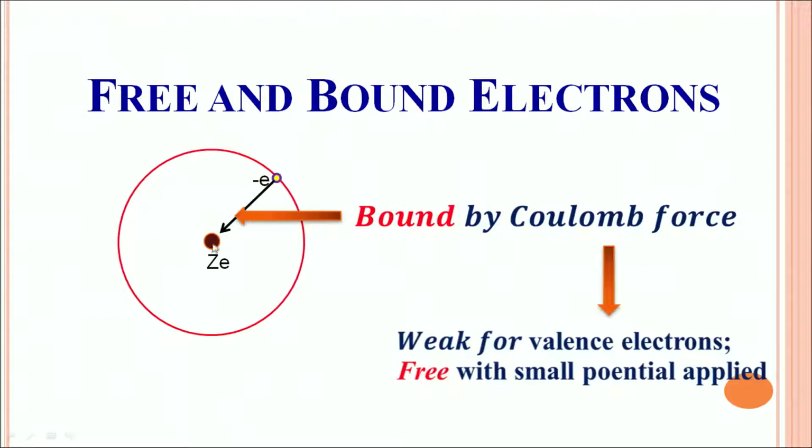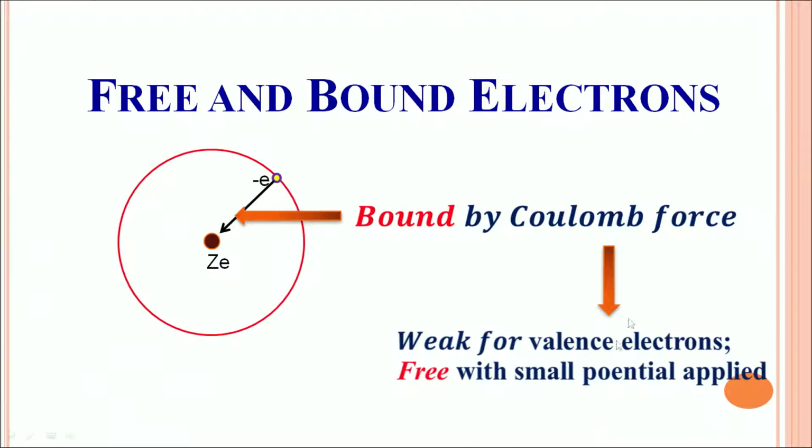To understand that, we have to go back to the basic level of any material. At a fundamental level, at a microscopic level, any material consists of atoms. What is an atom? It is a positively charged nucleus around which electrons are orbiting in various orbits. They are revolving in various orbits. What binds them? It is the Coulomb force.